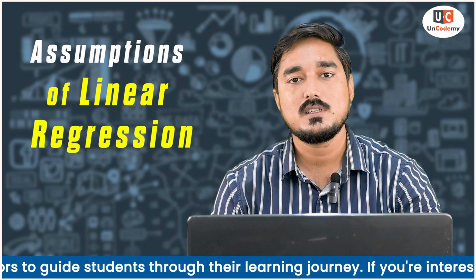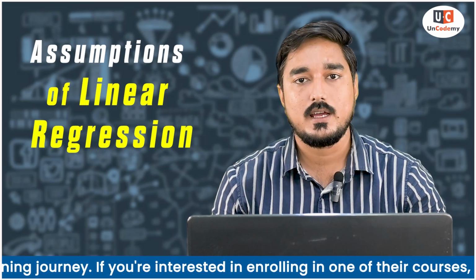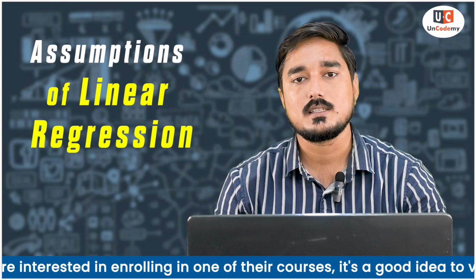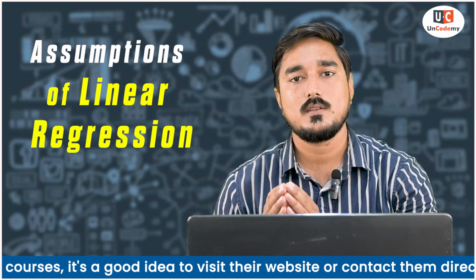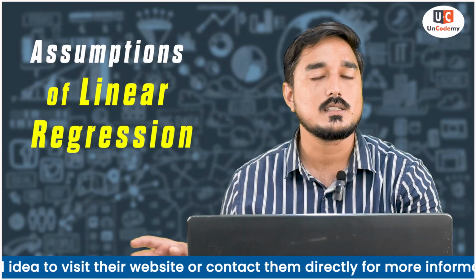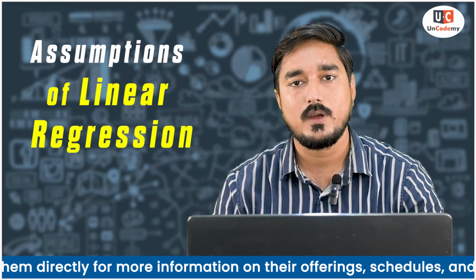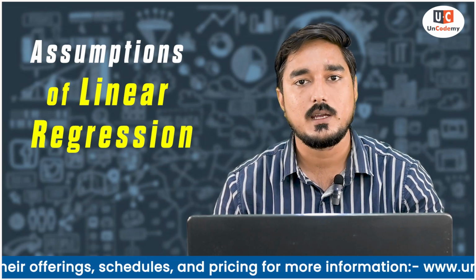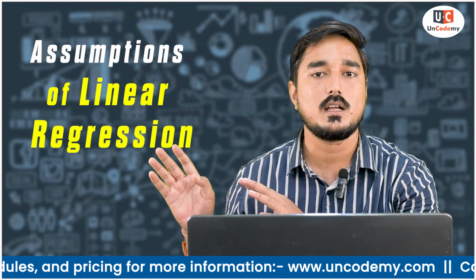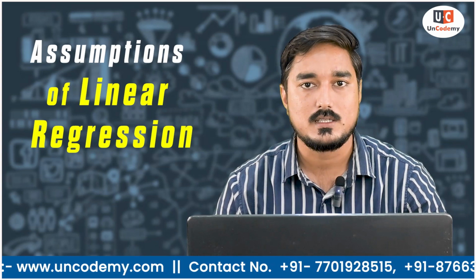The second assumption of linear regression is independence of errors. What does it exactly mean? This means that the errors should not correlate with other errors. Let us say we have 4 independent variables in our data. Any error in one of the independent variables must not influence the errors of the other columns. This is what independence of errors is.